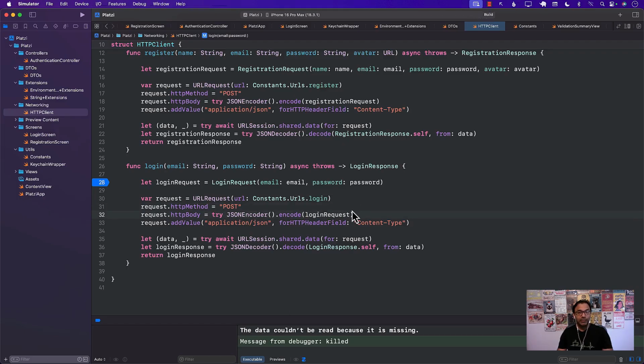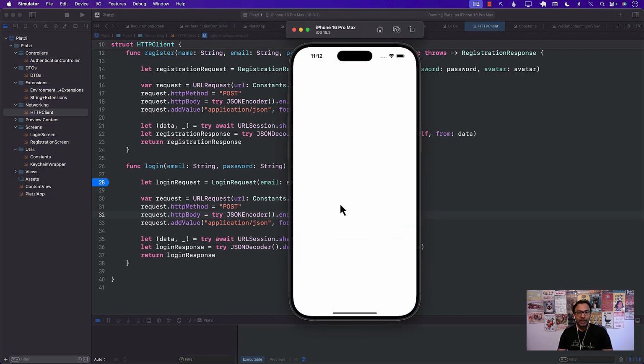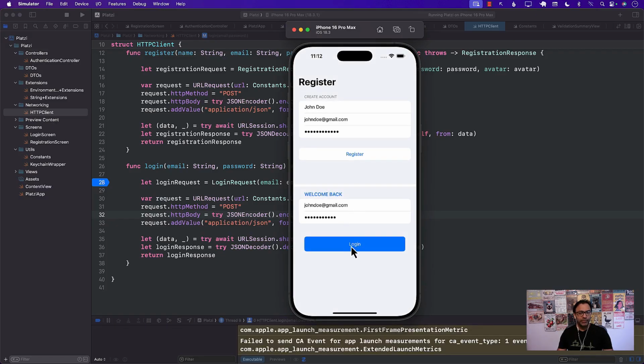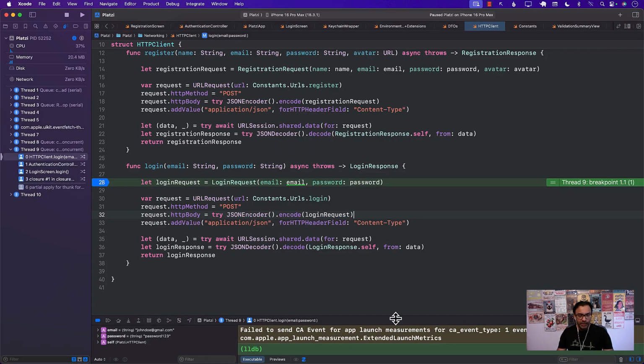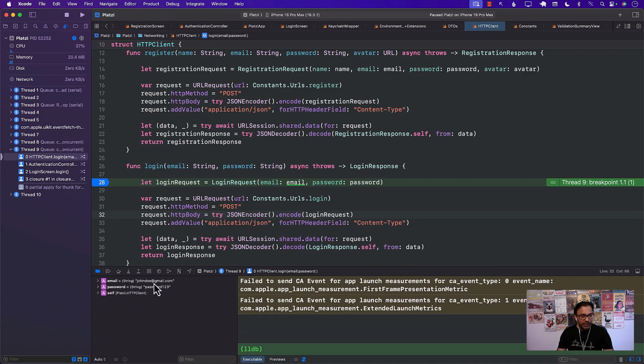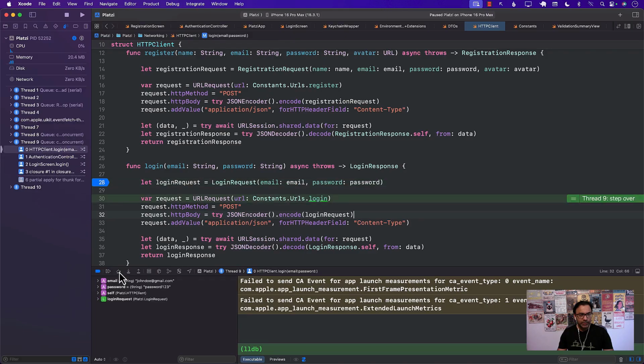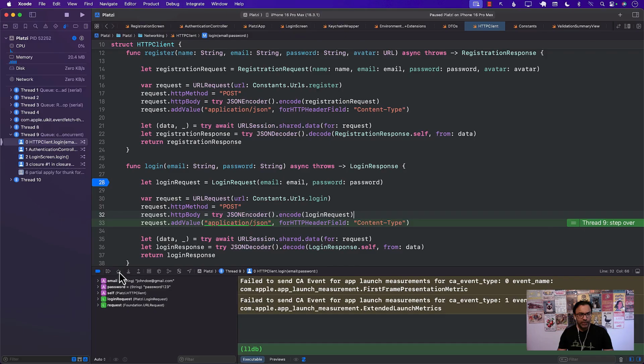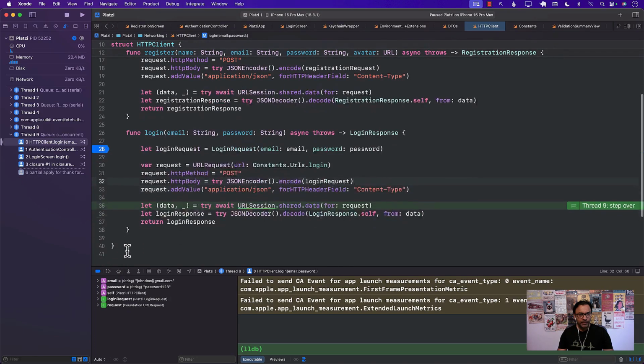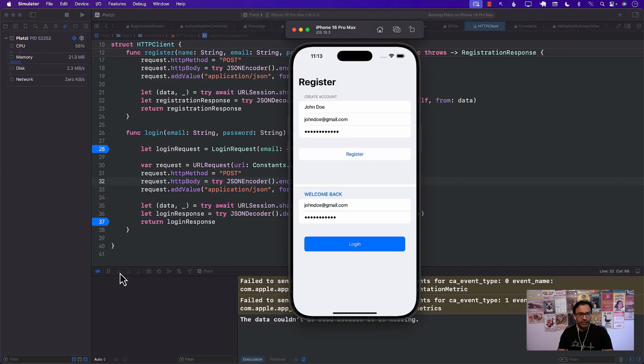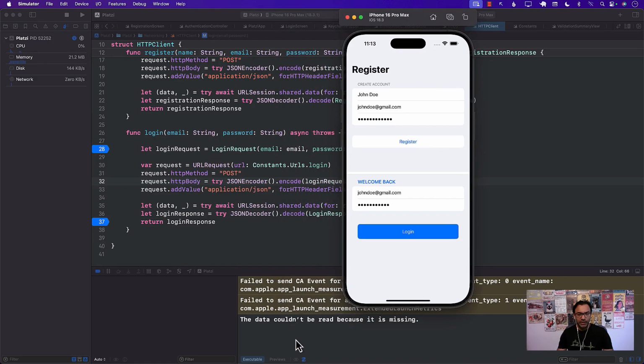All right, so I'm going to go ahead and run it again. Now the person is already registered, so I'm going to register the user again. All right, let's see what's going on. So email is johndoe@gmail.com. Password is password123. I think that should be okay. We get the post. We try to get the body. We get that also. Let's see if it actually goes and, yeah, something is going on. And then it says the data couldn't be read because it is missing.